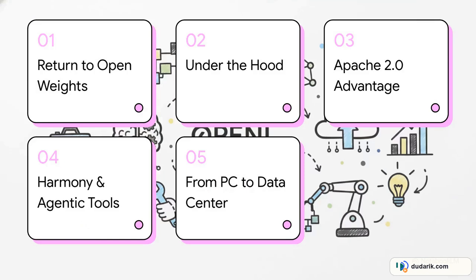Here's our roadmap for the explainer today. First, the return to open weights. Then, under the hood, followed by the Apache 2.0 Advantage. Next, Harmony and agentic tools. And finally, from PC to data center.